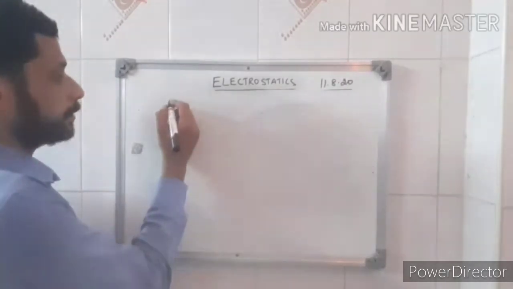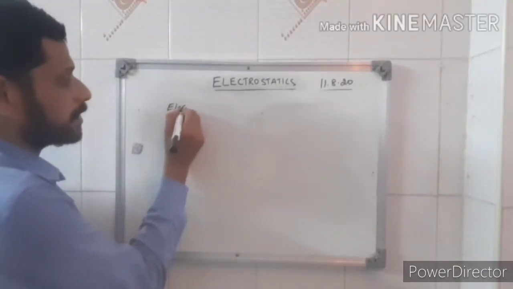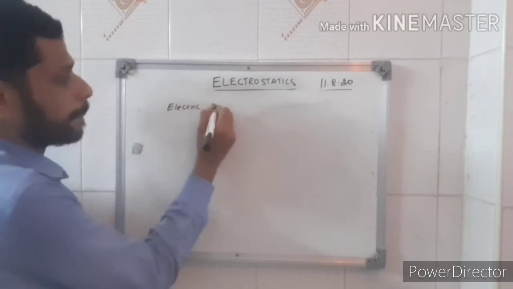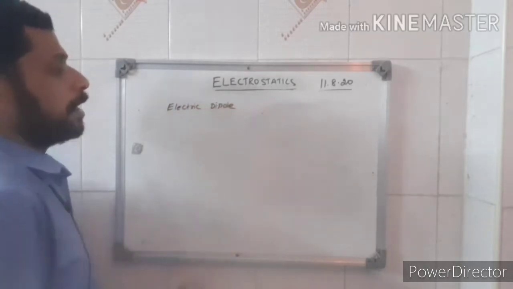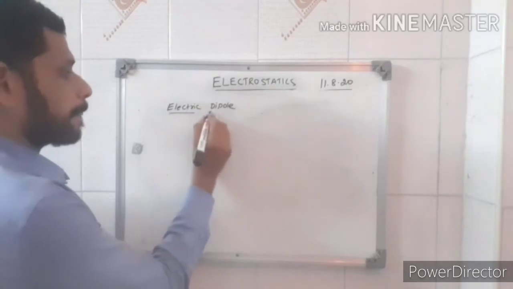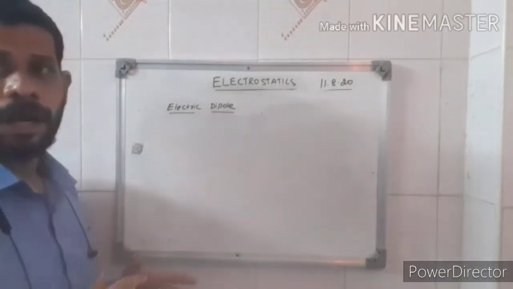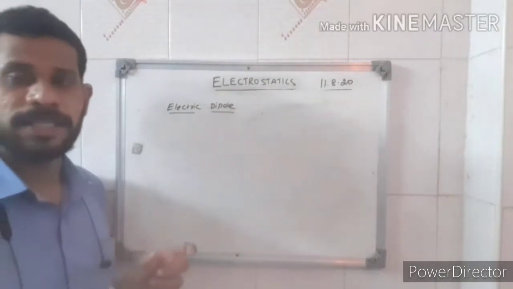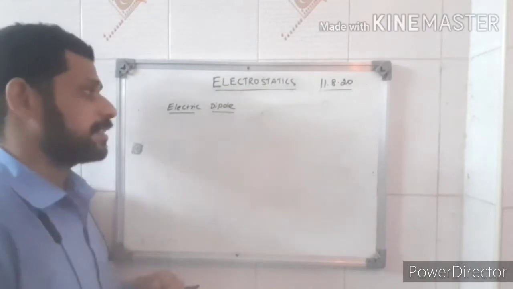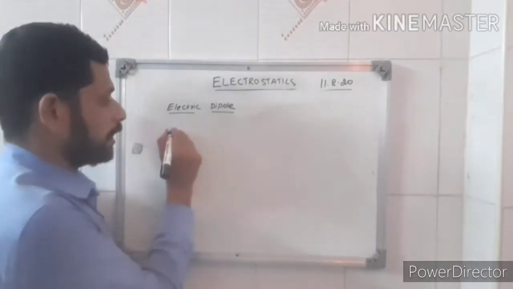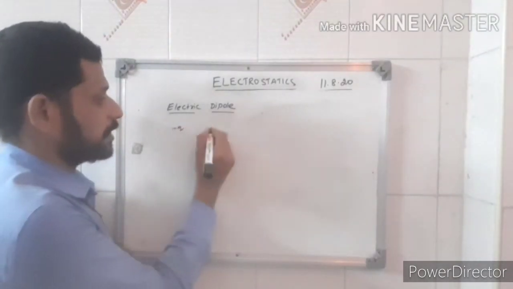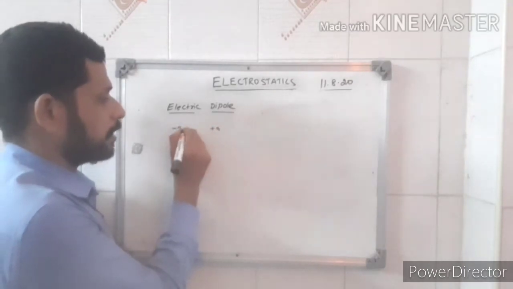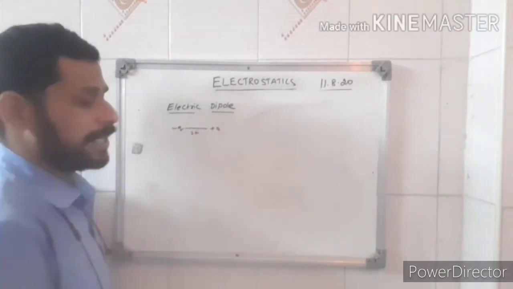The next one is nothing but electric dipole. Okay, what is that? What is an electric dipole? When two equal and opposite charges are separated by a small distance, it is called an electric dipole.